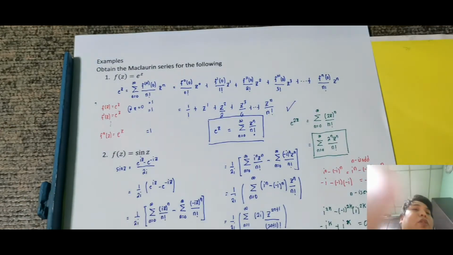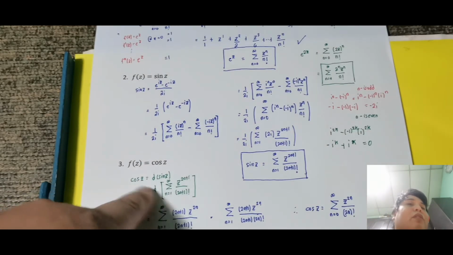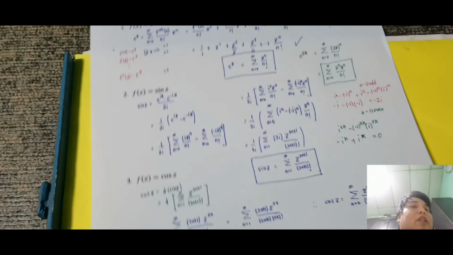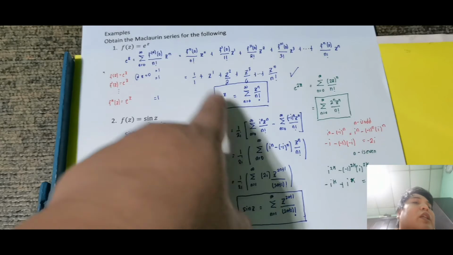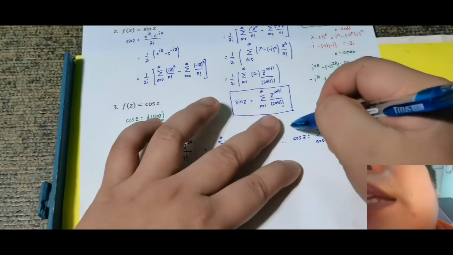Si e raised to z yung whole term. Kunin mo yung mga even term nun, that is the cosine z. Okay, kunin mo yung odd term nun, that is the sine z. Okay, yun yung Maclaurin representation ng sine z. Kasi nga, dun din sila galing talaga kay e raised to z. Okay, so ito yung compact form natin for cosine.